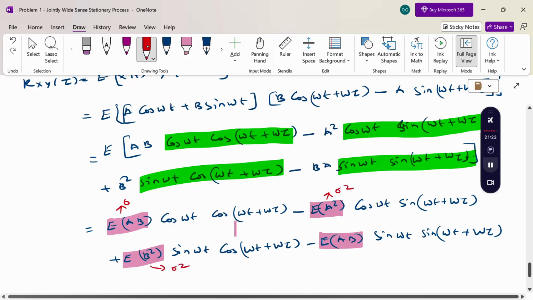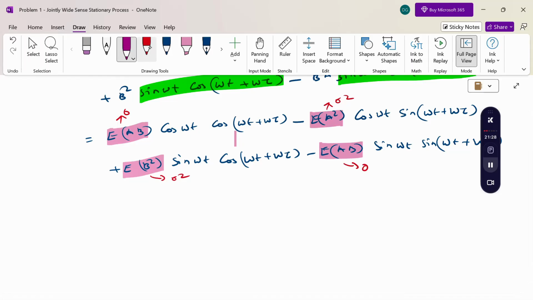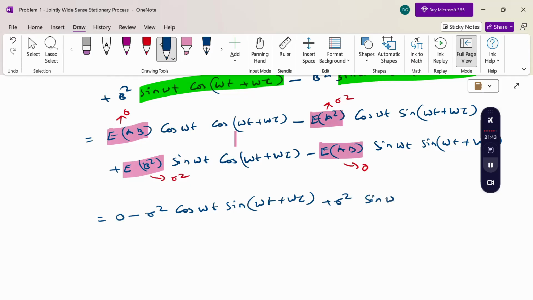Now substituting these values: first term 0, minus sigma square cos omega t sin omega t plus omega tau, then plus sigma square sin omega t cos omega t plus omega tau, then minus 0.